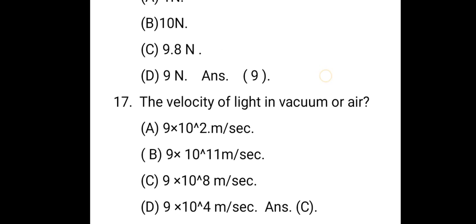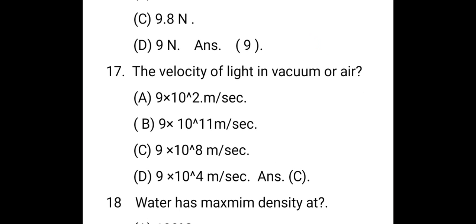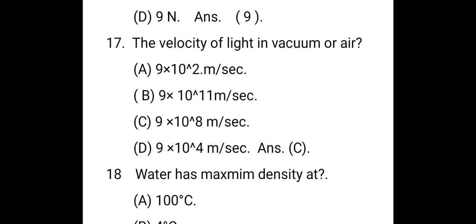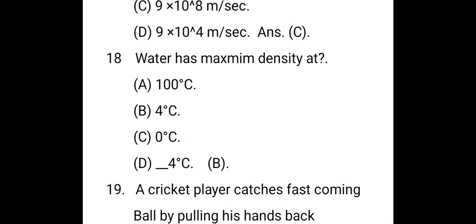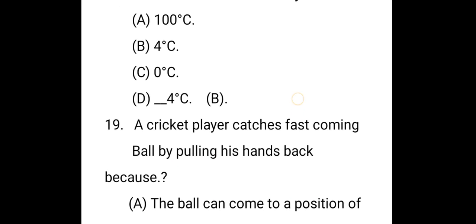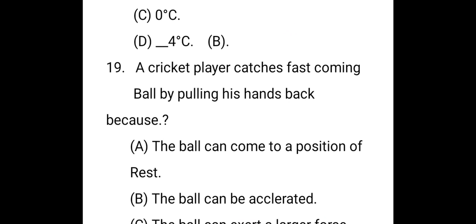Okay. The next question: the velocity of light in vacuum or air. The right answer is actually C. That was a mistake: 3 × 10^8 meters per second. Please correct that one. The next question: water has maximum density at 4 degrees centigrade. Next question: a cricket player catches a fast-coming ball by pulling his hands back because... the right answer is C, the ball can exert a larger force.